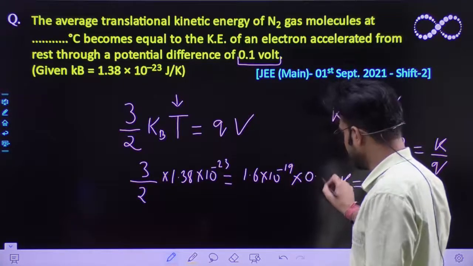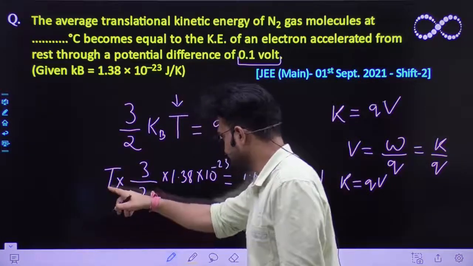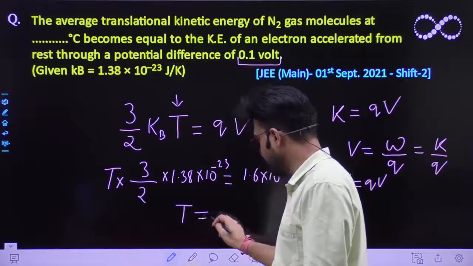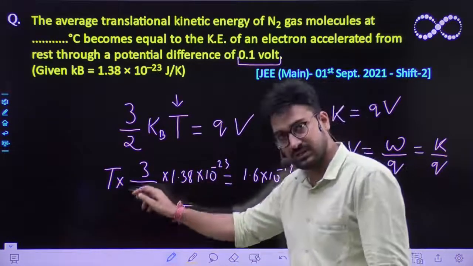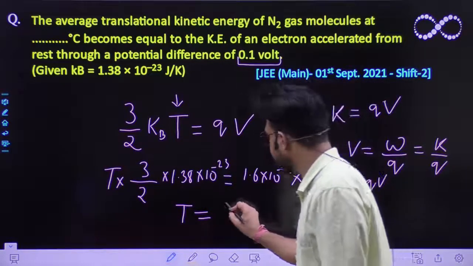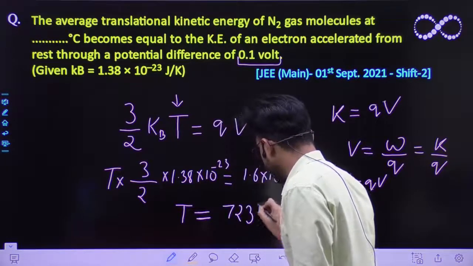So we'll write this also, then we'll multiply it with T, that you need to find out. This T can easily be calculated by using this relation and expression, and finally this temperature would come out to be 723 Kelvin.